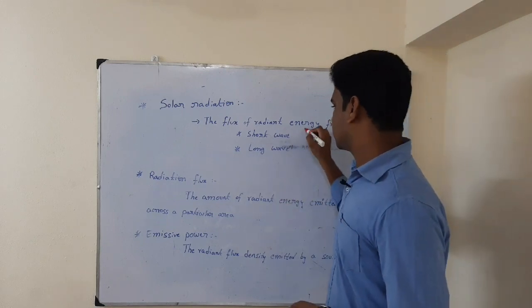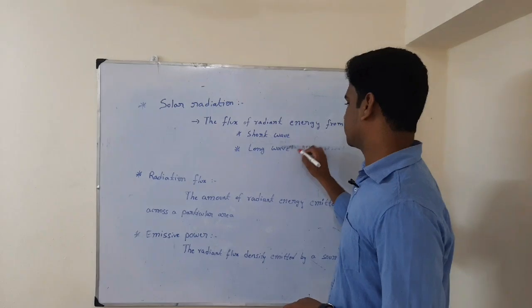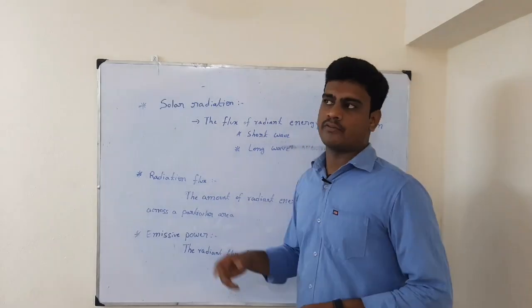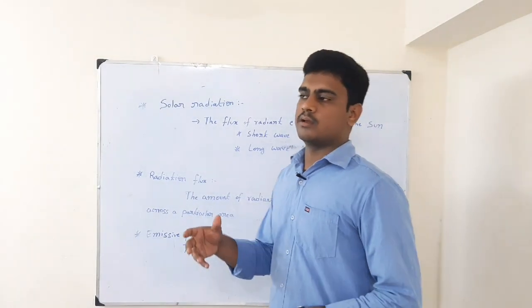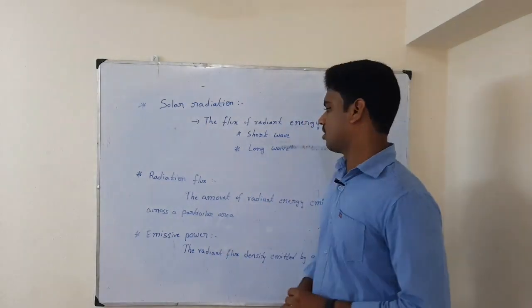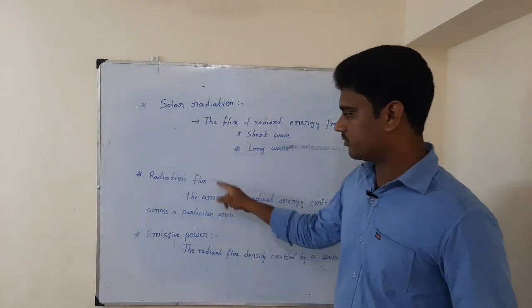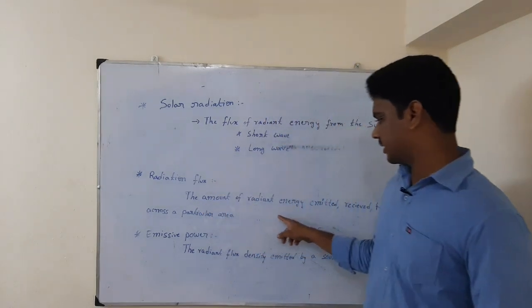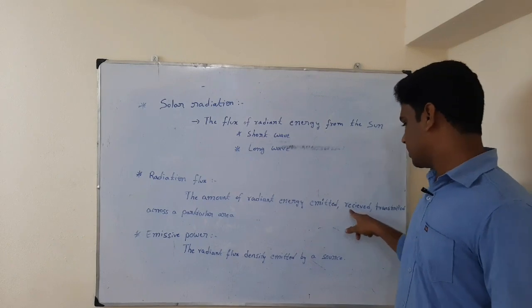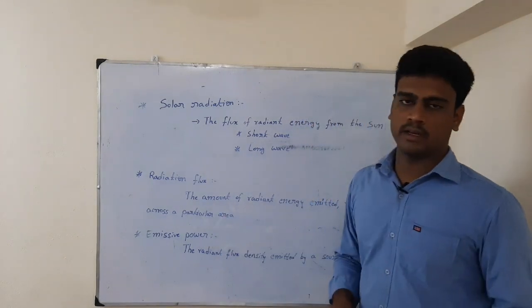Short wave means the radiant energy which is emitted from the sun. Long wave means the wavelength which is emitted again back from other bodies, like from the Earth's surface; that will be considered a long wavelength. So the next one is radiation flux. Listen carefully. Radiation flux means the amount of radiant energy emitted, received, or transmitted across a particular area.